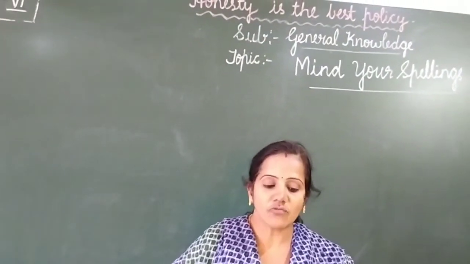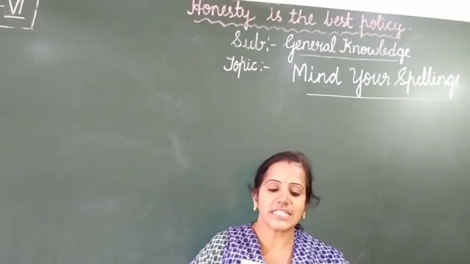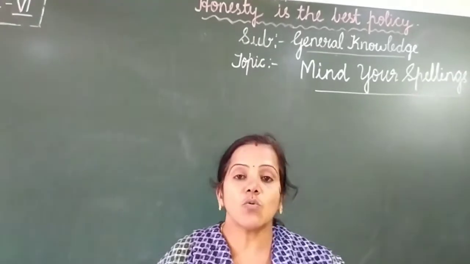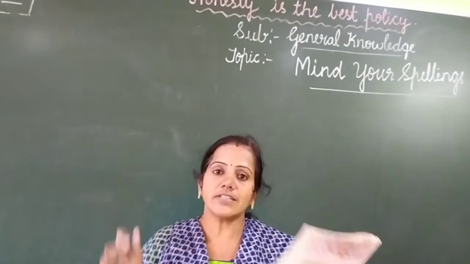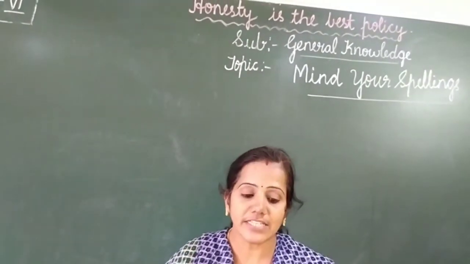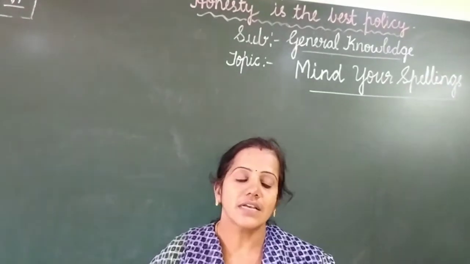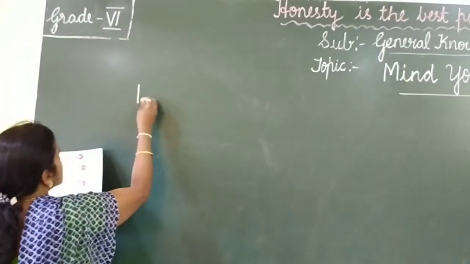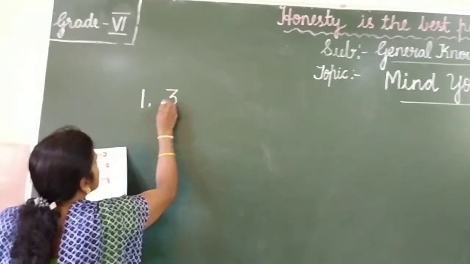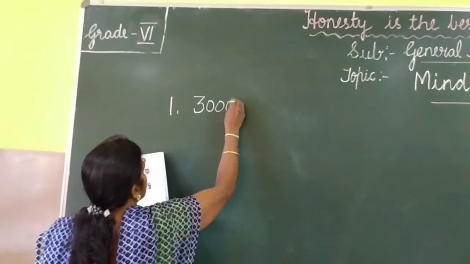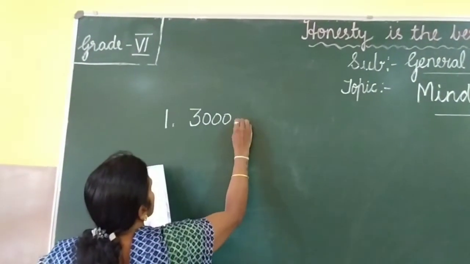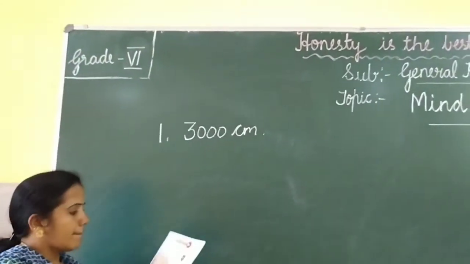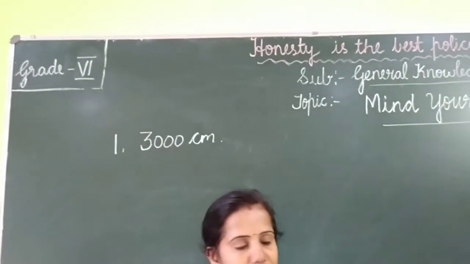Find the area of a rectangular sheet having sides 75 cm and 40 cm. So what will be the answer? If a rectangular sheet has the sides 75 cm and 40 cm, the answer is 3000 centimeter square. Okay, the first answer is 3000 centimeter square. Okay, we have to multiply it.